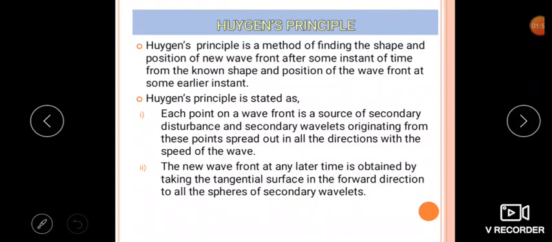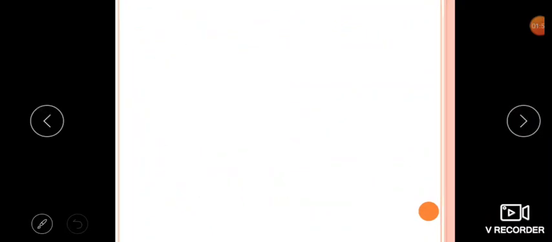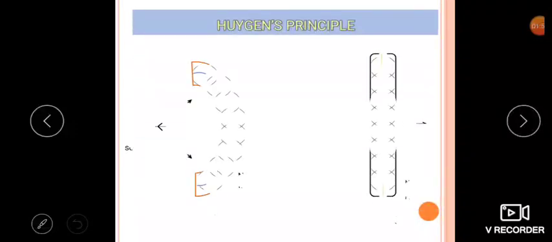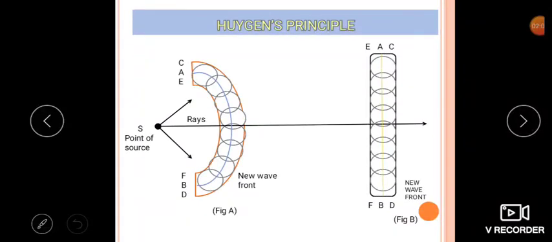Let us understand this concept with the help of the diagram. See here, it is one Huygens principle diagram. S is the point source, and the wavefronts travel in all directions. In the figure, the first one is AB. That spherical surface we got here, AB, is the initial spherical wavefront, like the initial spherical surface you get whenever you drop the stone.